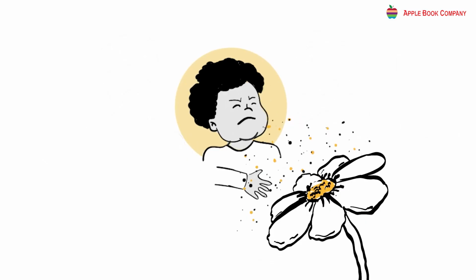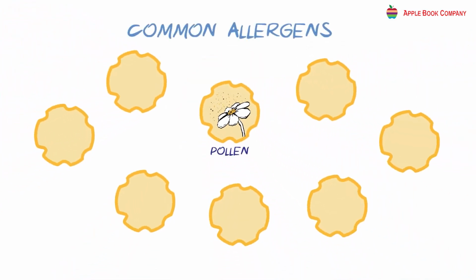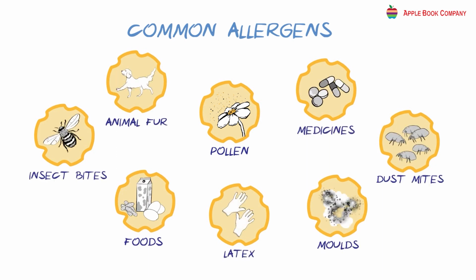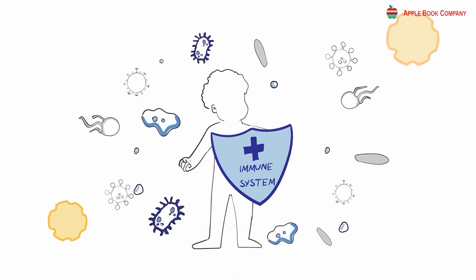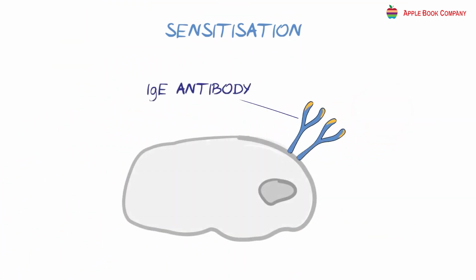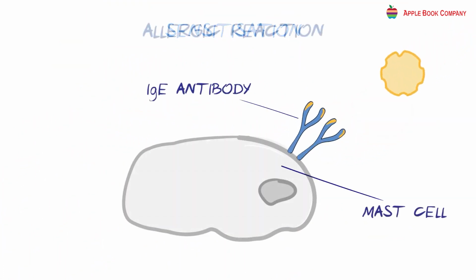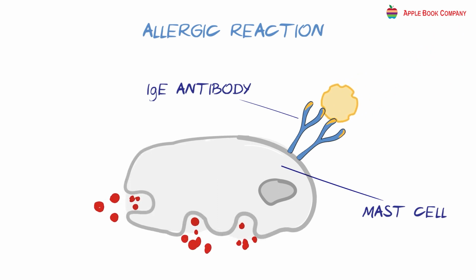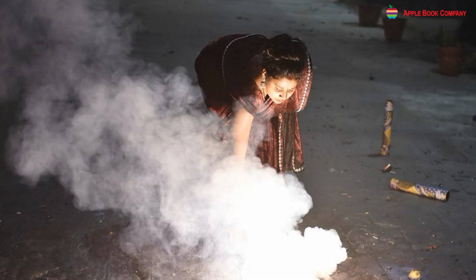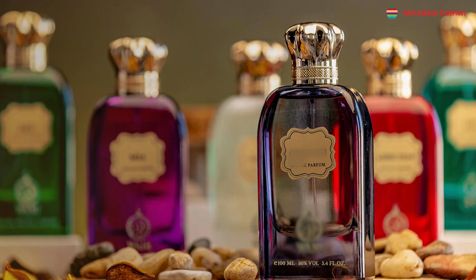Allergy. Some people get sick because of something they ate, touched, or breathed in. This is called an allergy. When you clean out an old closet full of books or clothes, you may get allergic reactions like heavy sneezing, watery eyes, itching, or rashes. Different people can get allergies from different things like dust, pollen grains, smoke from firecrackers, or certain perfumes.